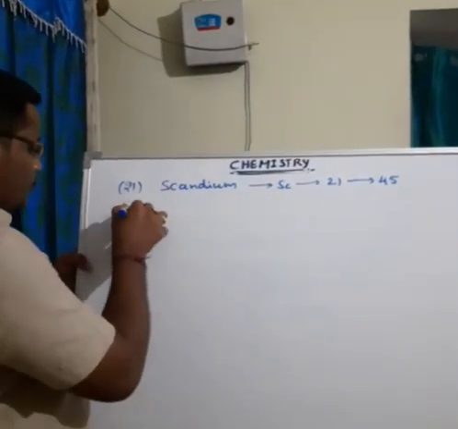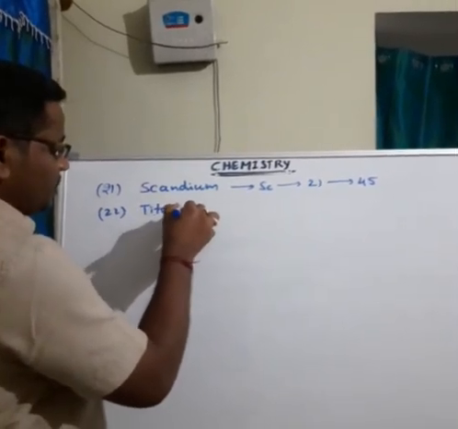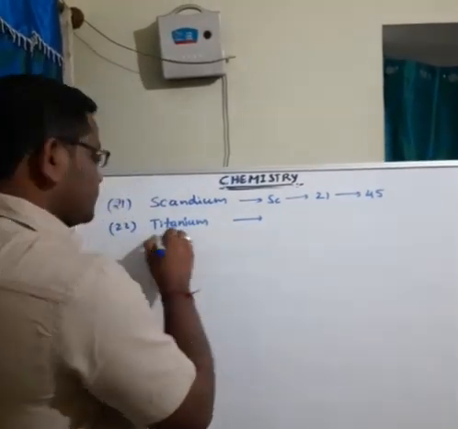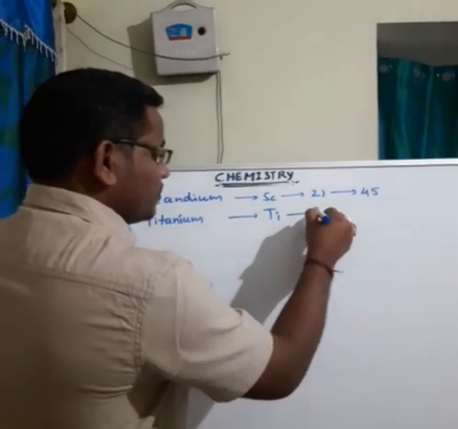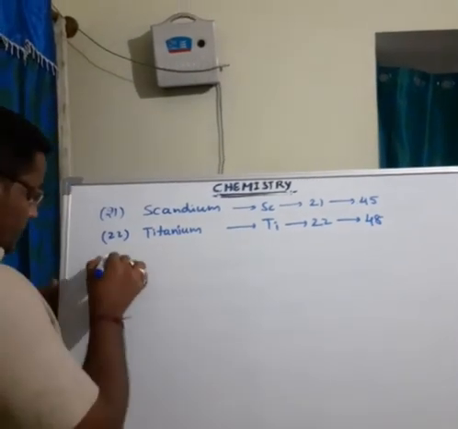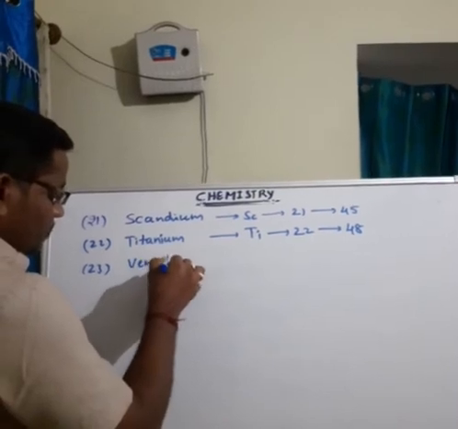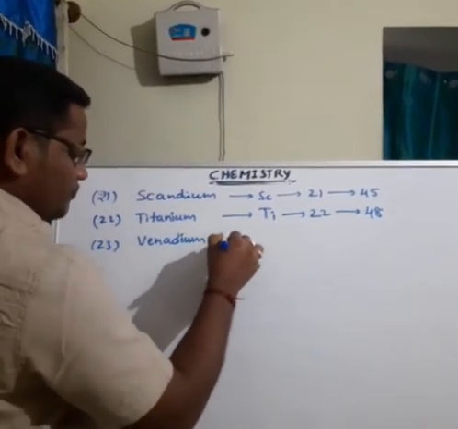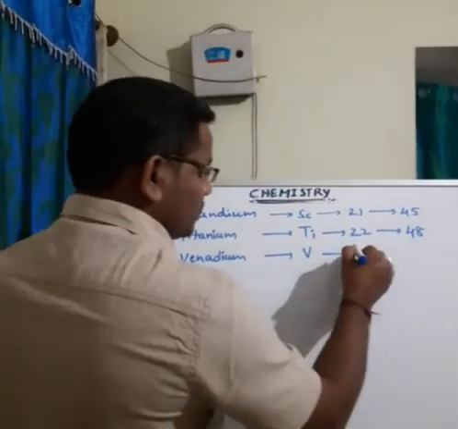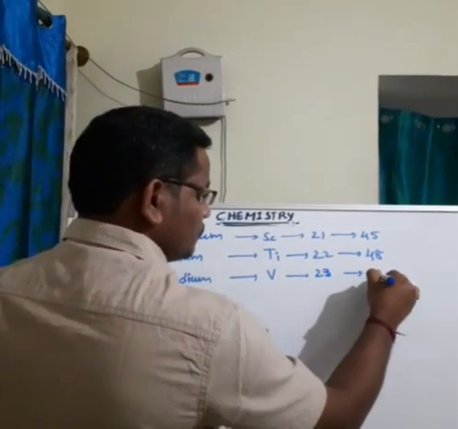Okay. 22, titanium. Symbol is Ti. Atomic number is 22, mass number is 48. Next element is vanadium. Symbol is V. Atomic number 23, mass number is 51.